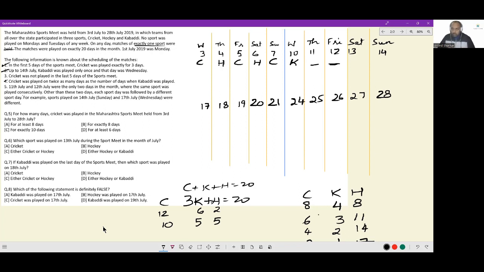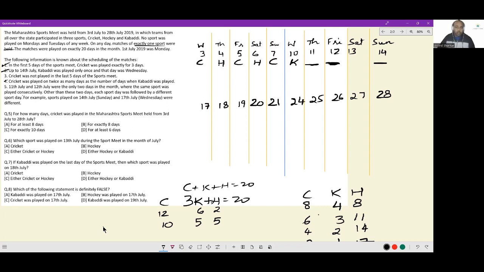Okay. Now, one interesting thing to note: Kabaddi cannot come anymore. Whichever sport has happened on 11th and 12th has to also happen on 14th. Only then can you have sports not repeating on consecutive days. Let's say these blanks were filled up by hockey.